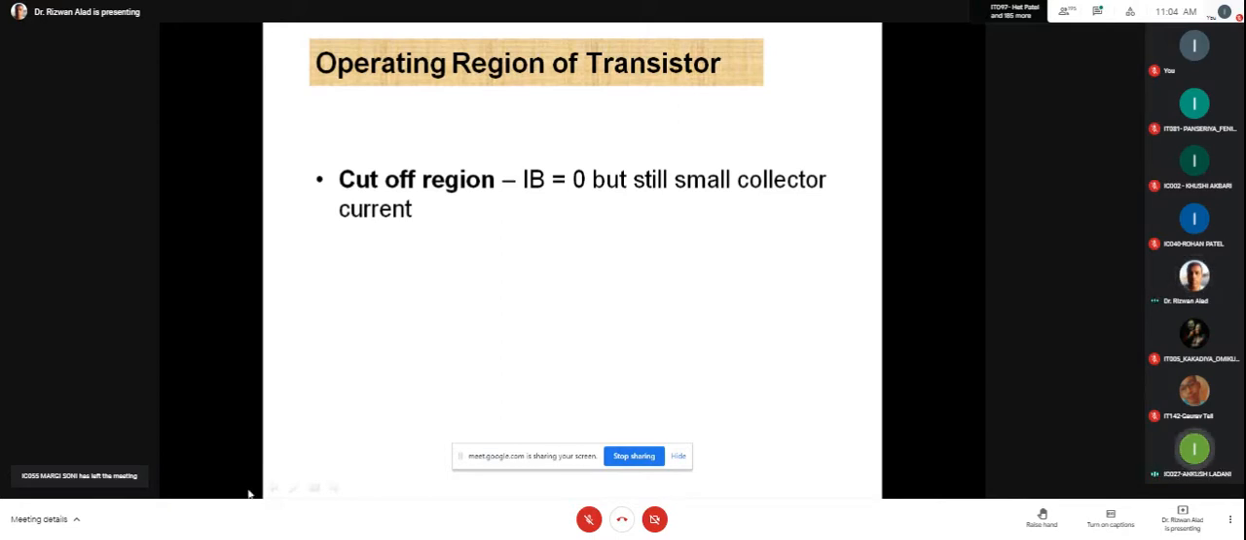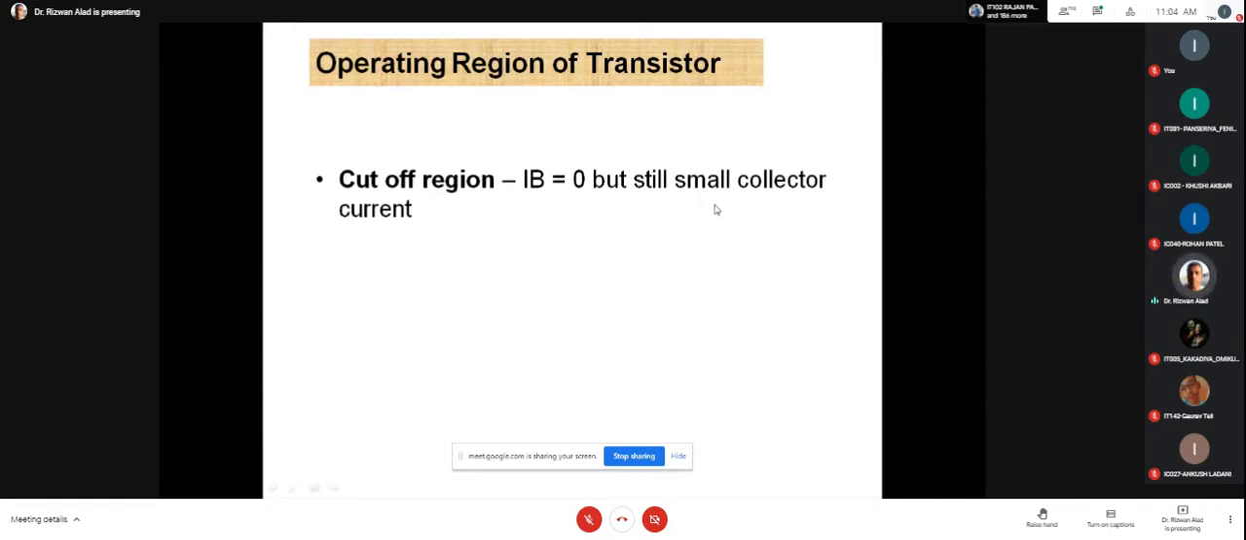Due to minority charge carriers. Yes, speak once again. This current might be due to minority charge carriers. Very good. That is because of the minority carrier saturation current, the reverse saturation current. In this region, the emitter junction is forward biased, that's why in this region IB is equal to 0. But the collector junction is reverse biased, and in reverse bias there is a current because of minority carrier charge.